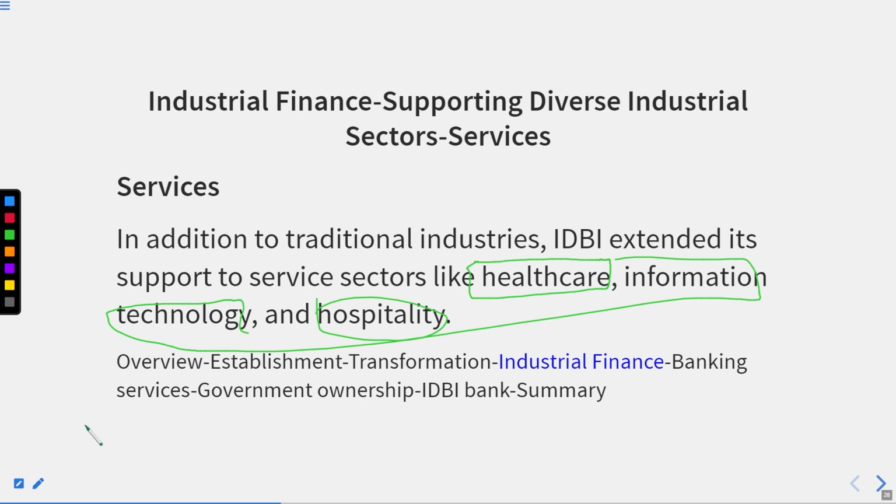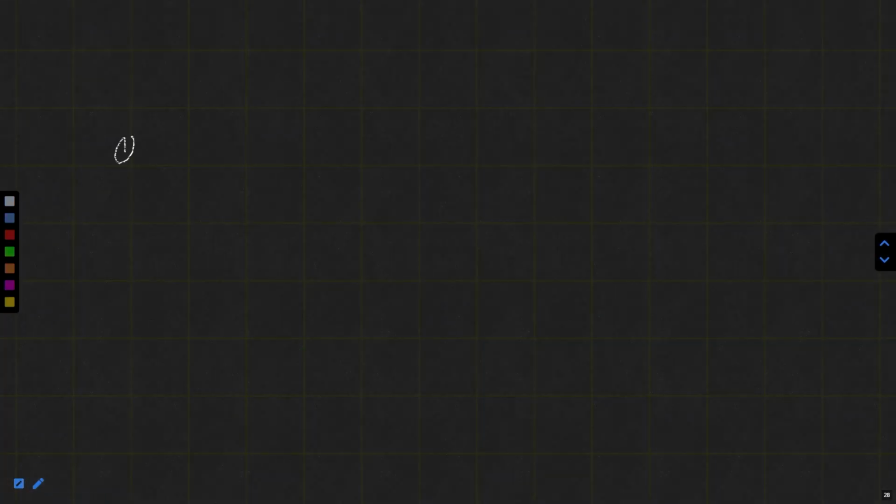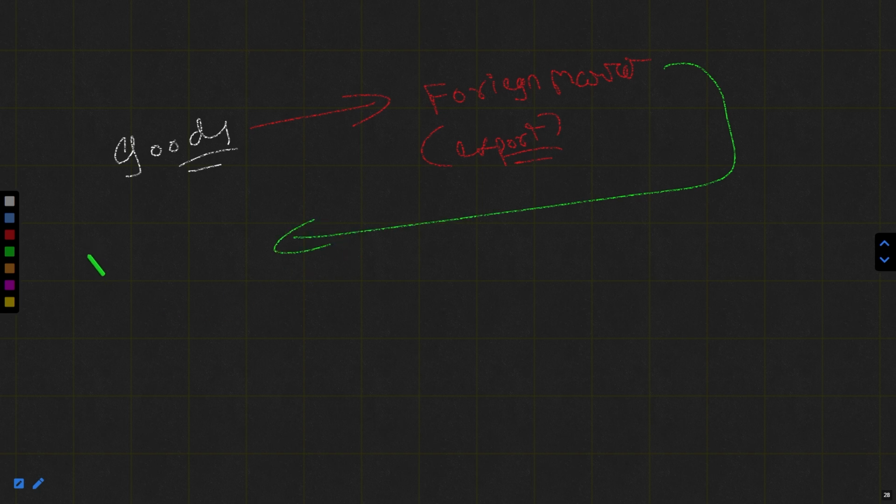Okay, now there is a point which I would like to share with you. Most of the time, I see people claim that manufacturing is good because you are manufacturing goods, so you could sell them to the foreign market in the form of export, right? And what will you get in return for the country? The foreign currency, right? That is the point of many people.